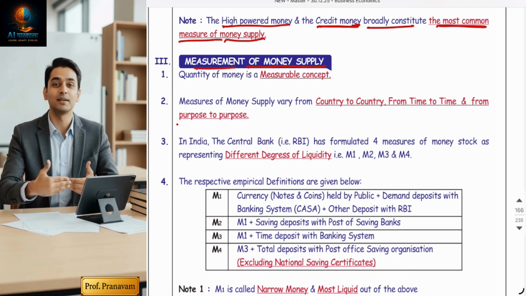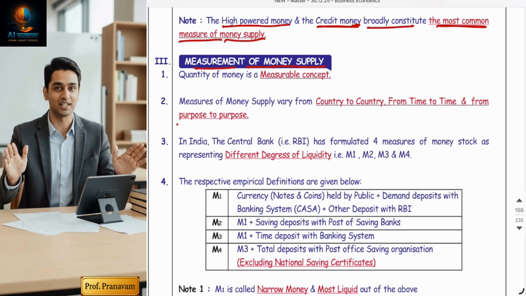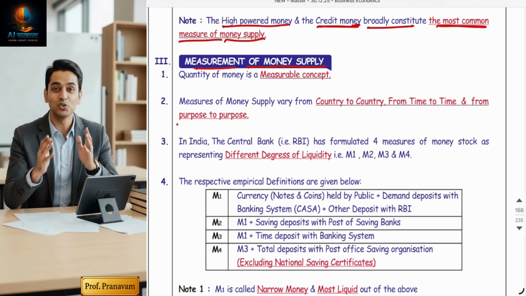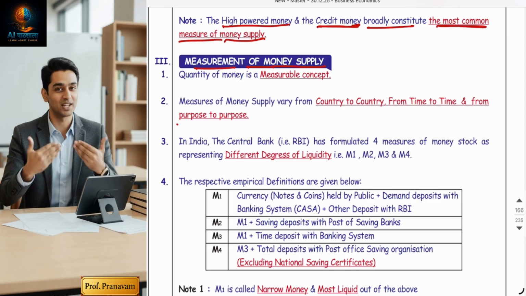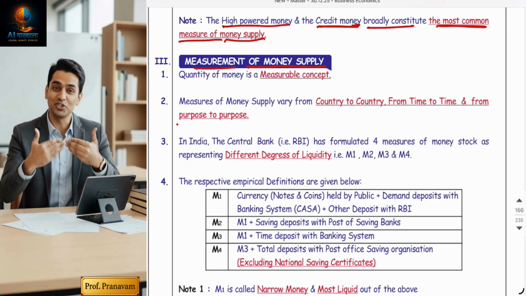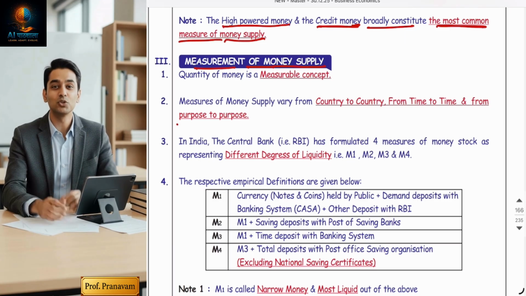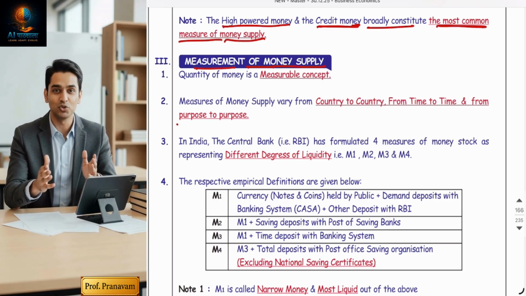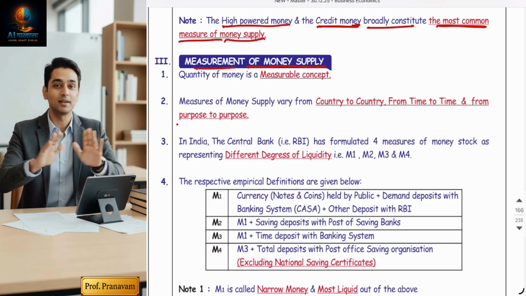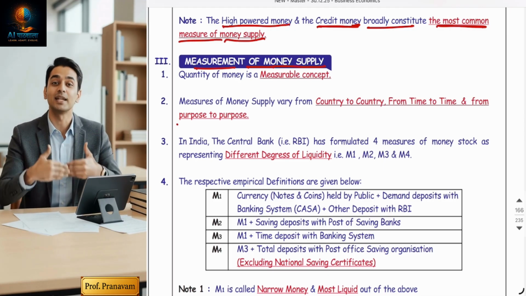So the first question arises: India is such a huge country. So much money has been printed, crores of rupees by RBI, and those crores of rupees have been multiplied 10 times, which has become 1,000 crores, or trillions, in billions and trillions. How can you count it? And the money is available in the market, with the public. Some people are keeping money at home, some people are keeping money in banks. How can they count it?